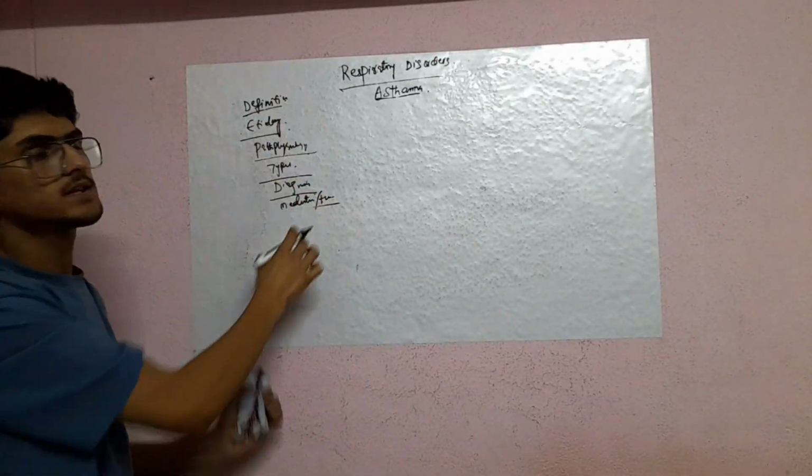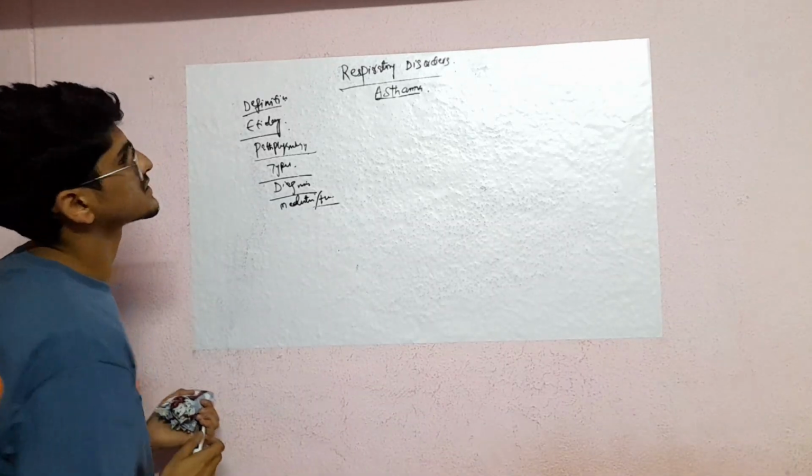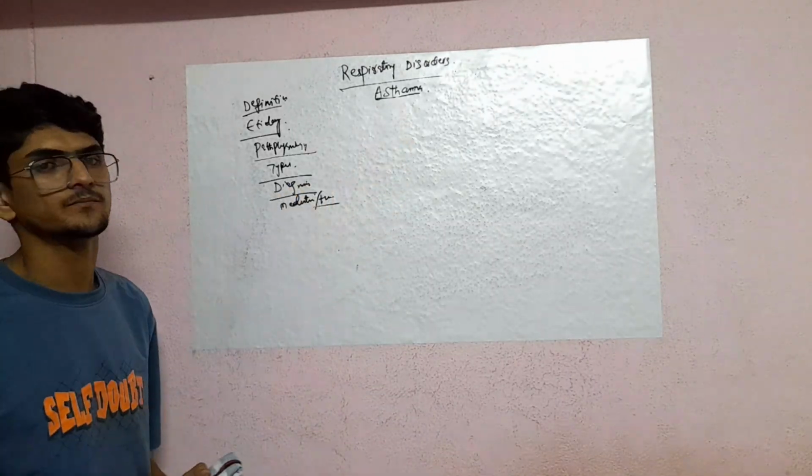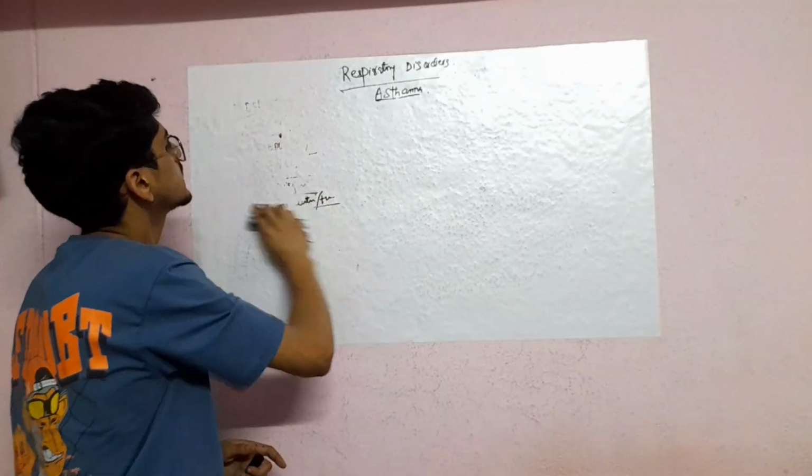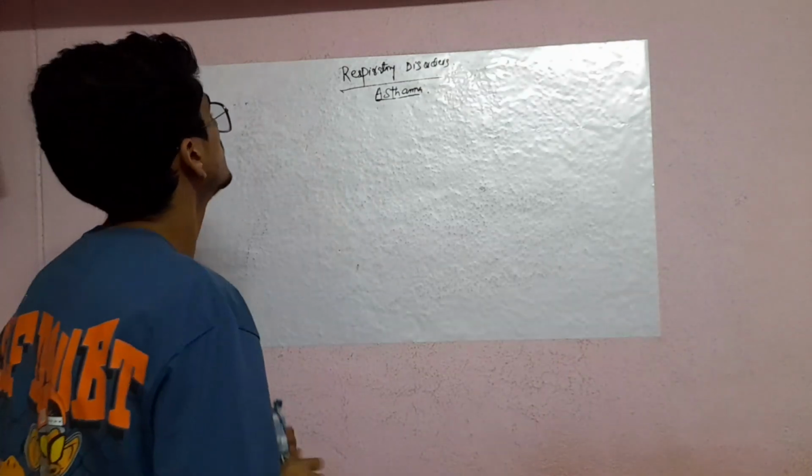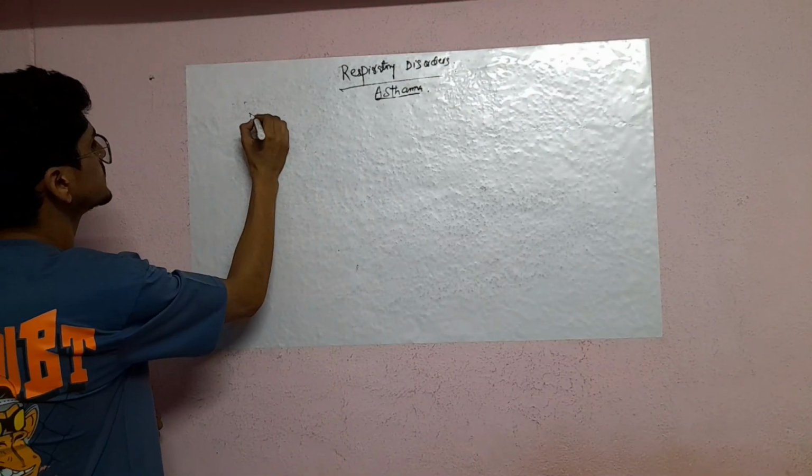So all these things we are going to discuss in this topic, respiratory disorders, that is asthma. So one by one we will take. Definition first.